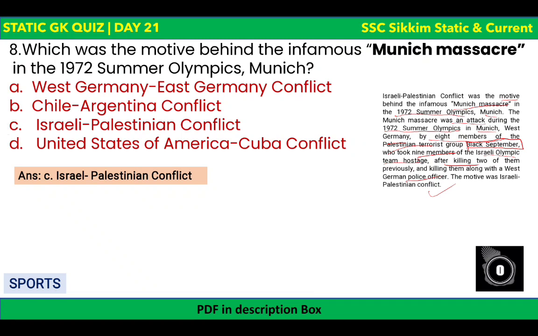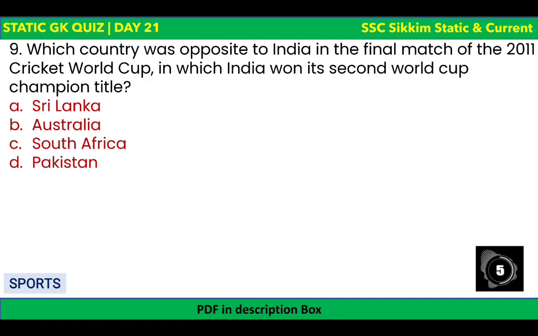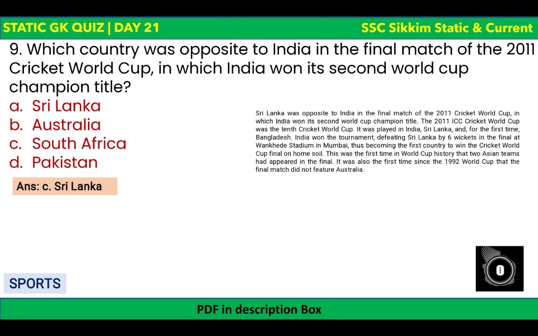So I hope it is clear. Let's go to the next question. Which country was the opposite to India in the final match of the 2011 Cricket World Cup, in which India won its 2nd World Cup champion title? This should be pretty easy. The options are there. Who faced India in the 2011 World Cup finals cricket? I think everyone knows it. That's Sri Lanka, right? So Sri Lanka was the one who faced India in the 2011 final match.